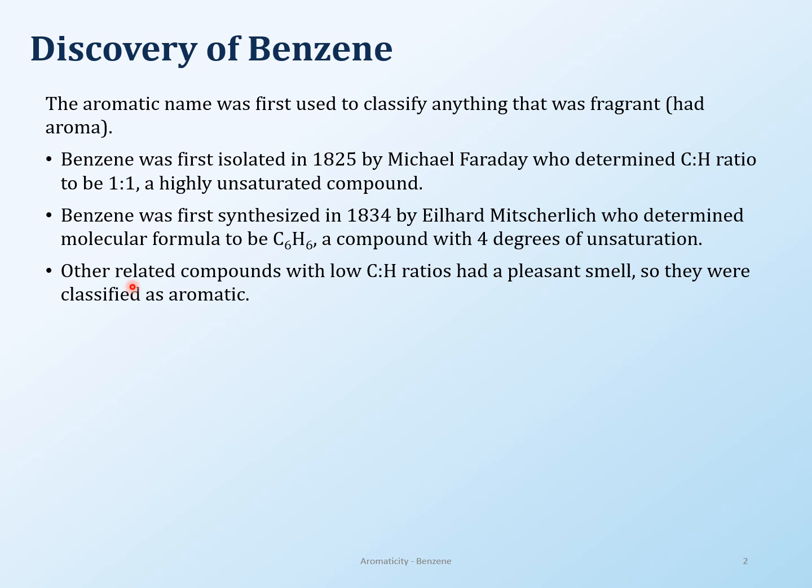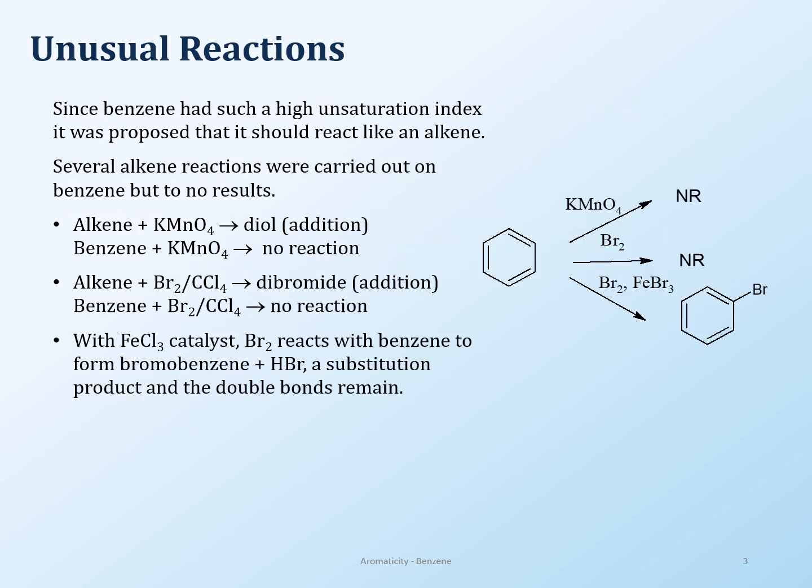So it didn't behave like that. Okay, benzene did not behave like that. And what do we mean by it didn't behave like that? Well, for that we need to look at the reactions. So what reactions do you want to look at? If you have a high degree of unsaturation, then you would think, oh, okay, it can undergo addition reactions. When you take an alkene, you treat that with bromine, that should undergo addition reaction. Treat it with potassium permanganate, it should give you a diol, another addition reaction.